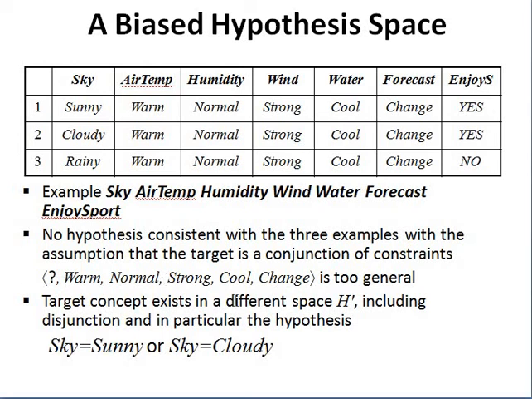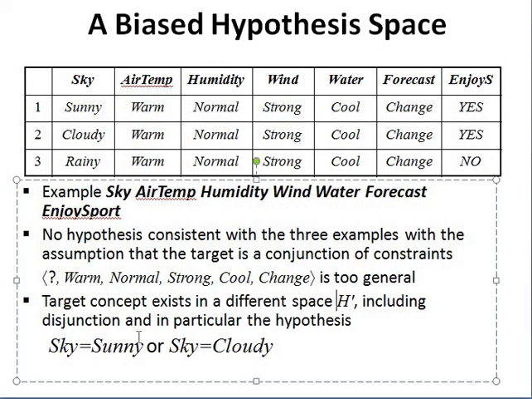Whatever the hypothesis we got, it is also accepting the next possible value, the training possible value, which is present in the negative training example also. That means it is not an exact one, it is not a proper one. So the target concept exists in a different phase. This target concept exists in a different phase, that we can consider as a capital H, including the disjunction in particular of the hypothesis. So instead of writing this more generalized one, here they are taking two hypotheses which are representing the first training example as well as the second training example.